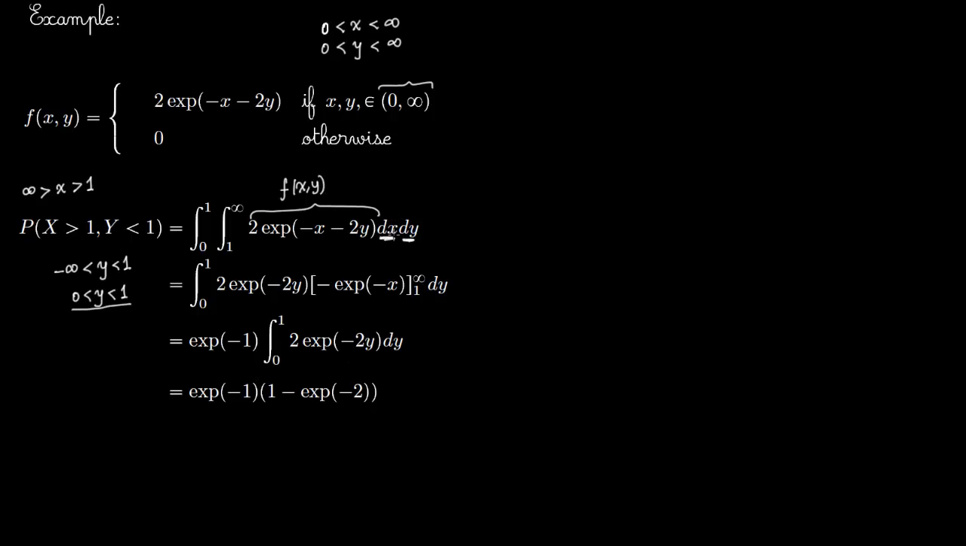Now you first integrate with respect to x. So that is, we want to integrate this part first. In this part you take 2 exponential of minus 2y as constant outside, and integration of exponential of minus x is minus exponential of minus x. The limits are from 1 to infinity, and this will give you exponential of minus 1, which comes here. So then you integrate again and you get the answer of exponential of minus 1 times 1 minus exponential of minus 2. So you can always use packages like Mathematica or MATLAB to do the integration, but you should know how to set the limits.